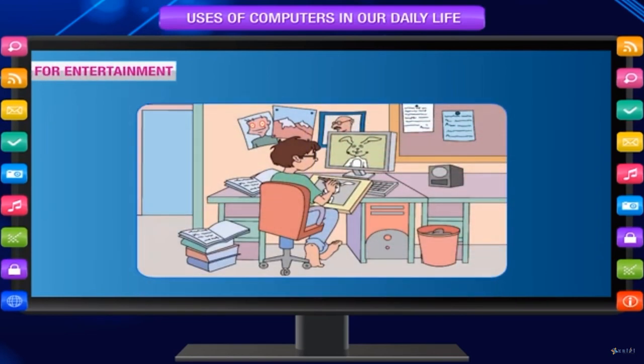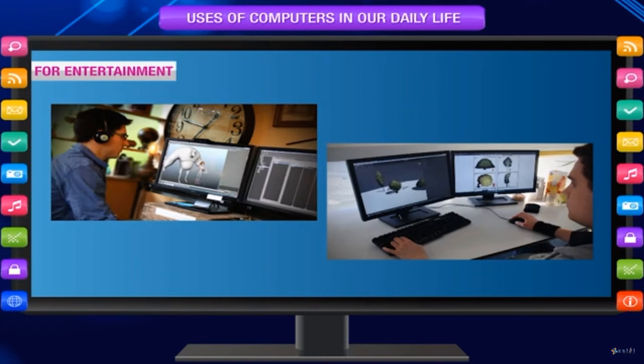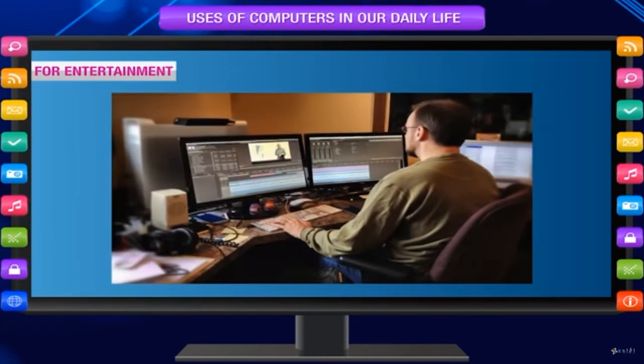For entertainment, for making cartoon films and creating lovable characters like Mickey Mouse, Donald Duck, etc. To create special effects with graphics. To create special sound effects. To edit sound and video.